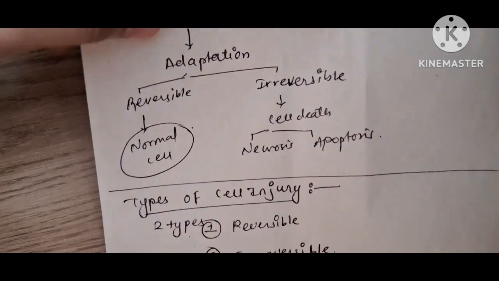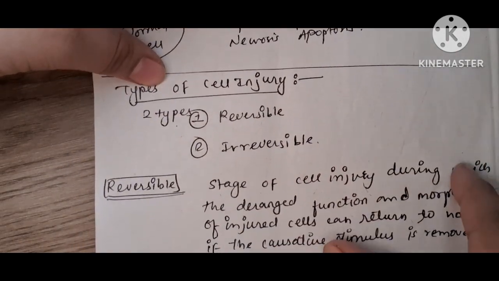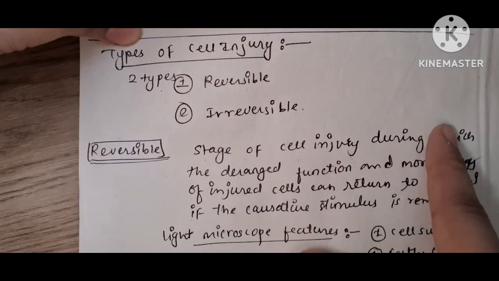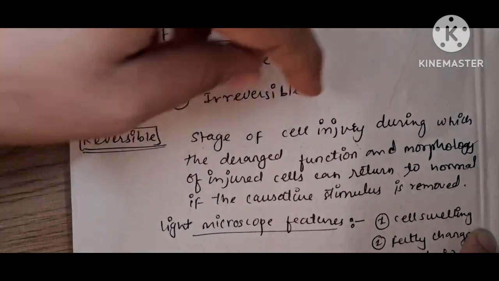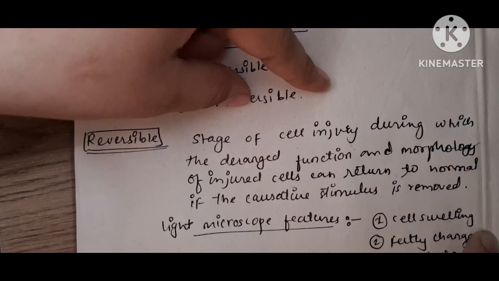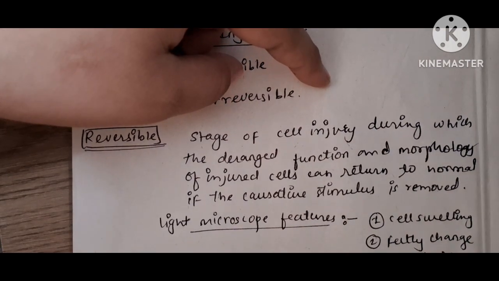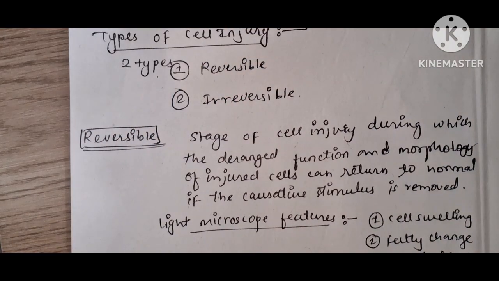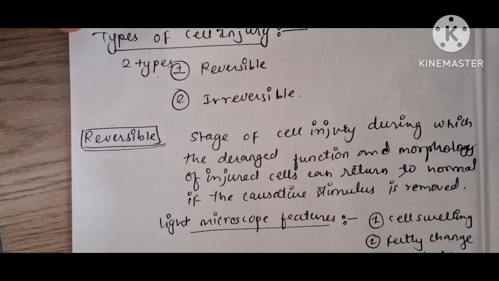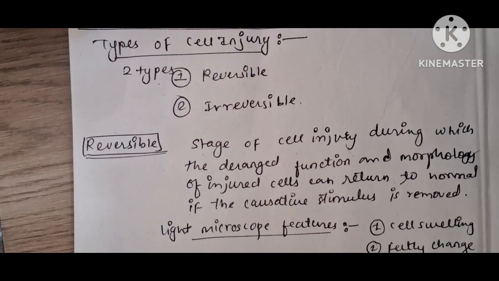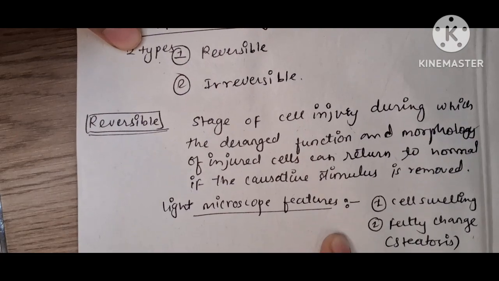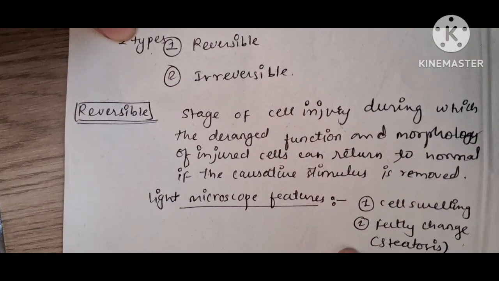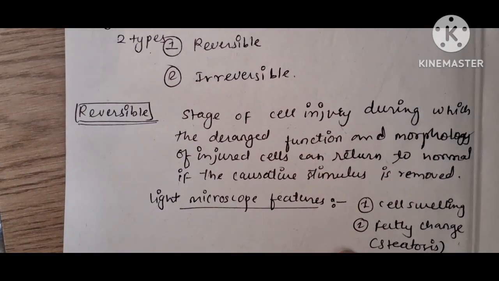There are two types of cell injury, that is reversible injury and irreversible injury. Reversible injury is a stage of cell injury during which the deranged functions and morphology of the injured cell can return to normal if the causative stimulus is removed. Under the light microscope, how will the reversible change be observed? The cell will swell or there will be some fatty changes. It is also called steatosis.